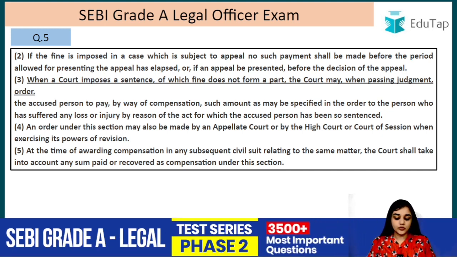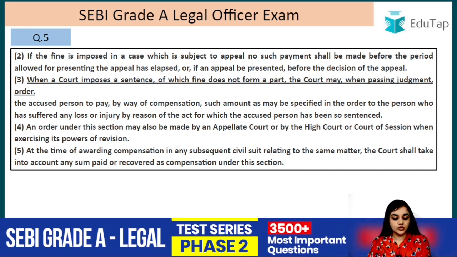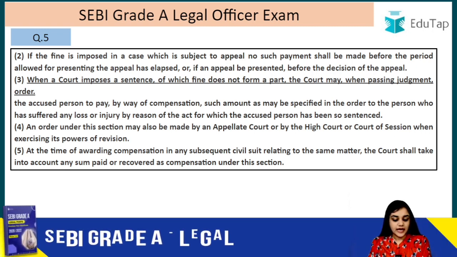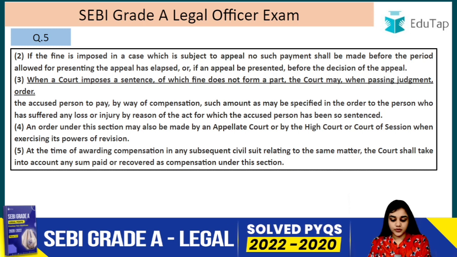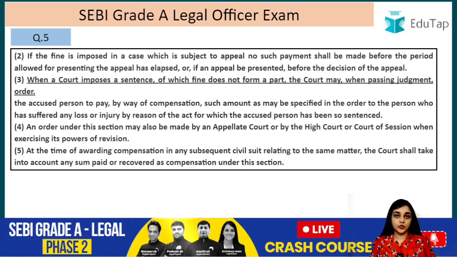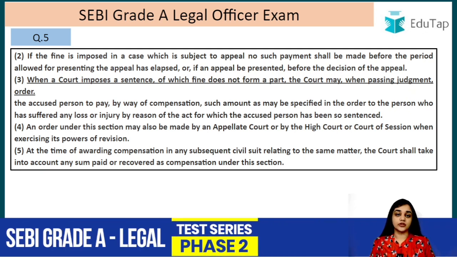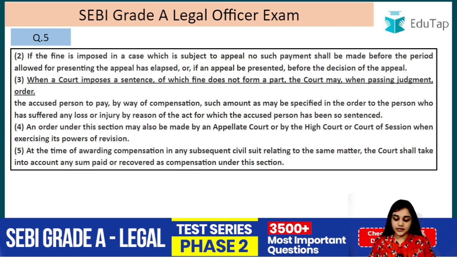When a court imposes a sentence of which fine does not form a part, the court may, when passing judgment, order the accused person to pay by way of compensation such amount as may be specified in the order to the person who has suffered any loss or injury by reason of the act for which the accused person has been so sentenced. So in case no fine is imposed, the court can actually pass an order for the compensation. They are only talking about the cases where fine does not form a part of the punishment itself, right?